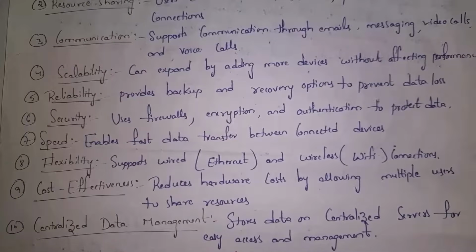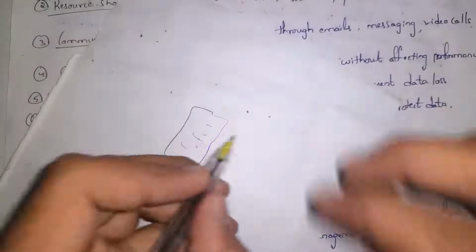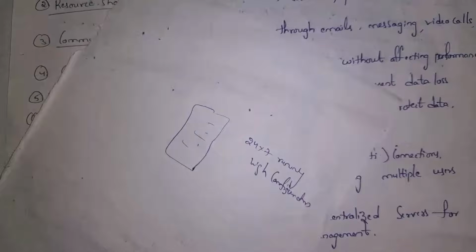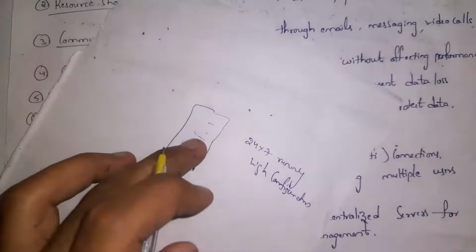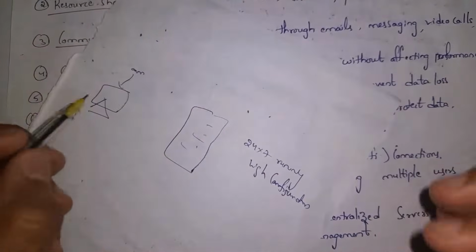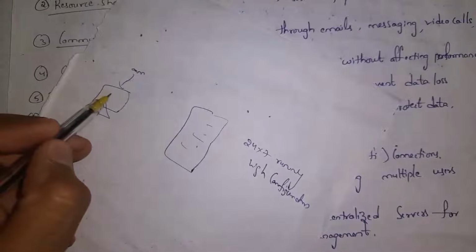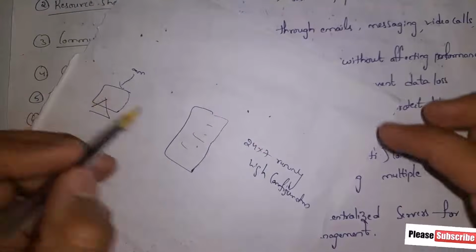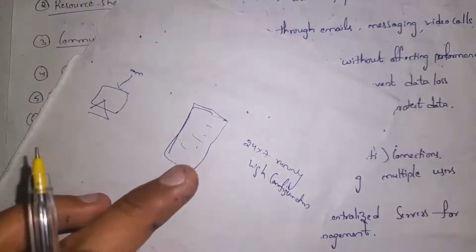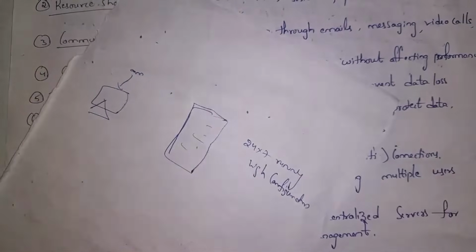Guys, normally in software companies, complete data is stored in one server. Guys, server is nothing but a 24/7 running high configuration computer. Each and every software company contains a server and complete company information is stored in this server. So this server must work 24/7. For example, if you consider Amazon.in, whenever you open Amazon website, that website is available to you because that website is running 24/7 in Amazon company server. So server is nothing but a 24/7 running high configuration computer.